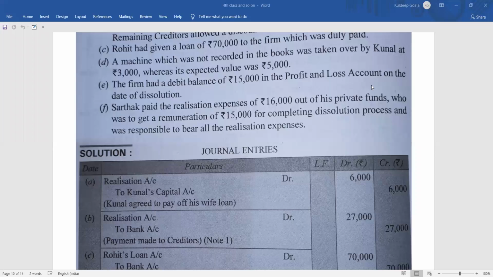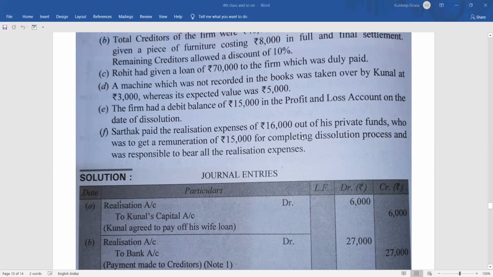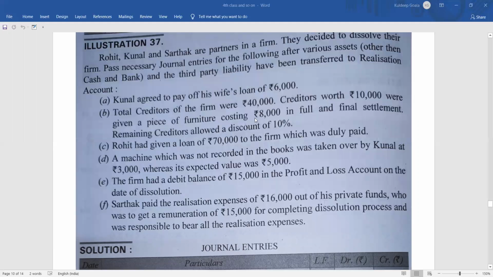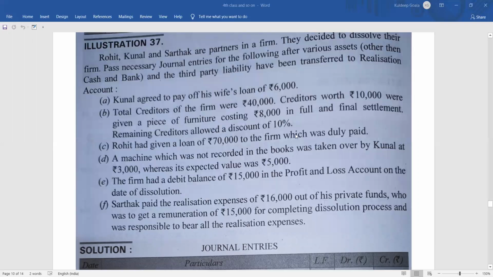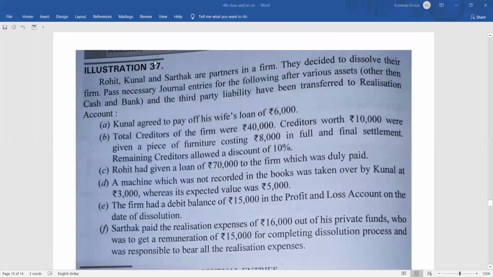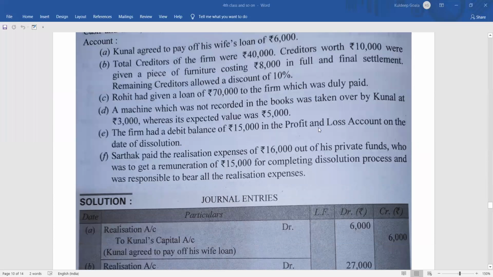And who will bear the loss? Partners. So it will be partners' capital accounts debit to profit and loss account. This type of entry you have done plenty, right? So who are the partners? Rohit's capital account debit, isn't it? What is the profit sharing ratio? It is not mentioned, so it will be equal, isn't it? So Rohit's capital account debit, Kunal's capital account debit, Sarthak's capital account debit to profit and loss account.